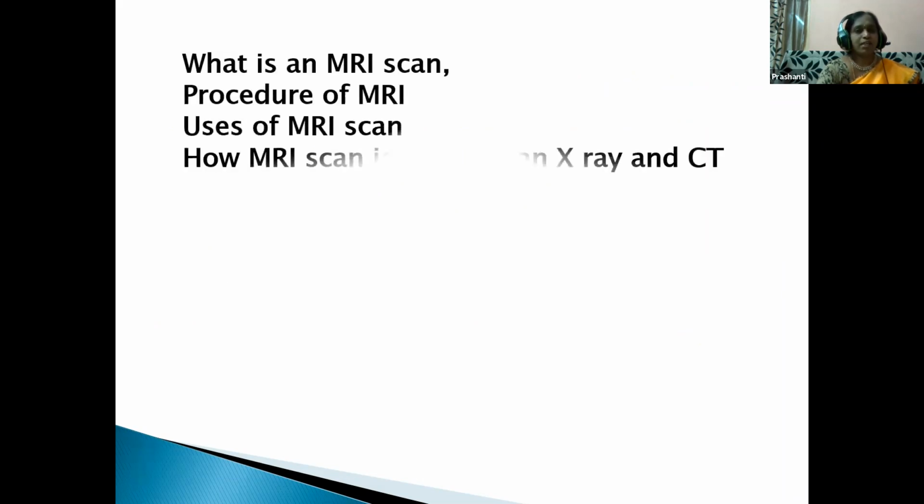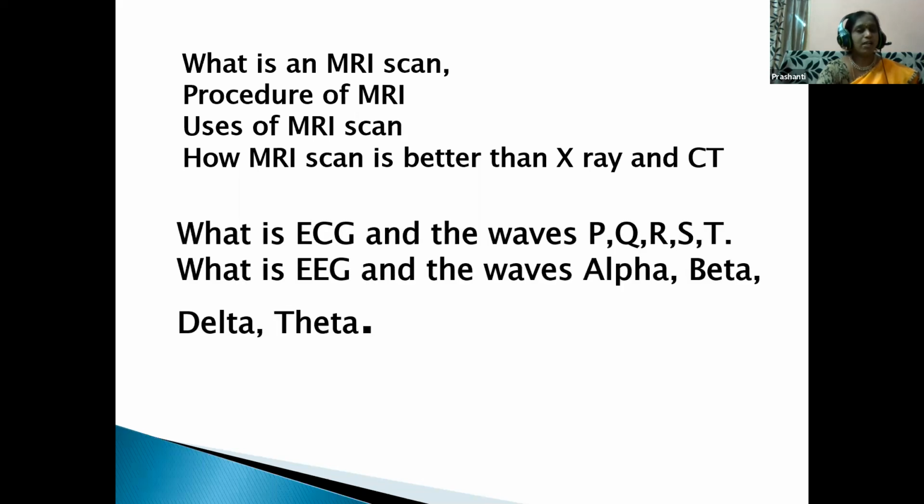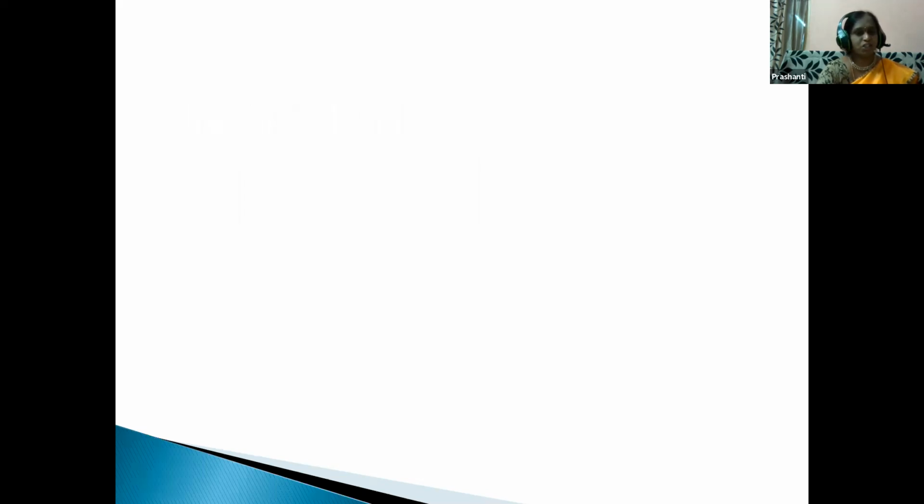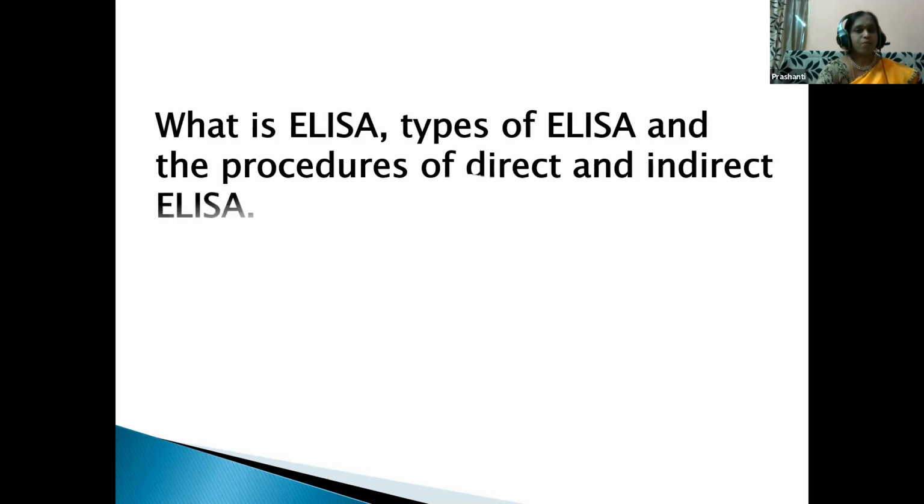We also studied the MRI scan, how it is done, what its uses are, and how it is better than X-ray and CT scans. We also learned about ECG and EEG, the procedures, and the various waves in them. We also studied what ELISA is, the types of ELISA, and the procedures involved in direct and indirect ELISA.